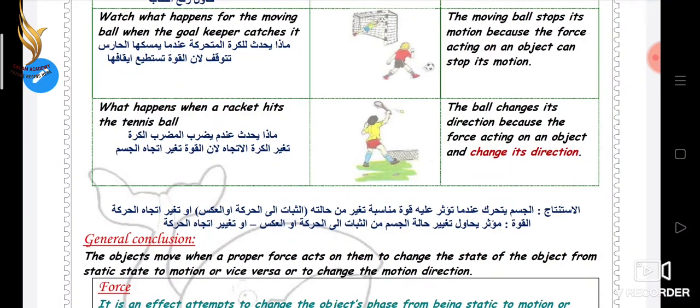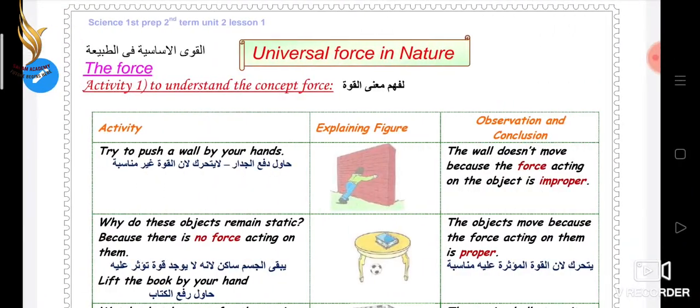Look at the third picture. Watch what happens for the moving ball when the goalkeeper catches it. The moving ball stops its motion because the force acting on an object can stop its motion. Okay, in this example, we can say the force changes from motion state to static state. But in the first example, in this book, the force changes from the static state to motion state.